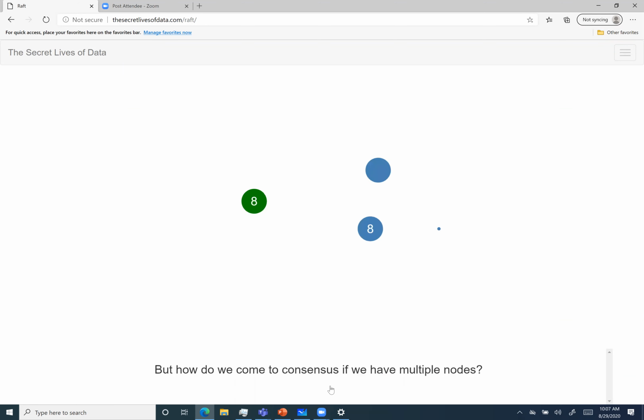Now with one node, the consensus is simple because it was just one node. We sent 8 and then it was okay. Now we have 3 nodes. Now how do we come to consensus with these multiple nodes?